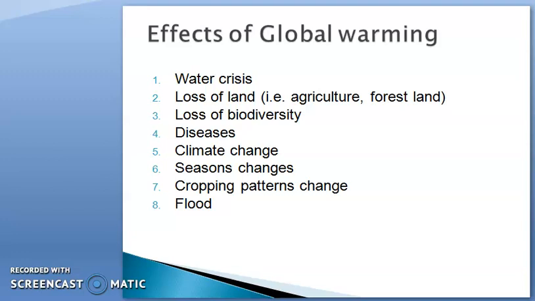Next point is the season change. Obviously the climate will be affected through global warming, and the season is also affected through the climate change. You can see different types of season in a year, like the major two seasons, summer and winter. So the climate will change, so obviously the summer and winter will increase, expand in their time period. Suppose in the complete world 12 months we can divide into 6 months for winter and 6 months for summer. So the temperature will increase, so obviously their adverse effect will be shown on the season. So the season will be changed, or their time will be expanded.